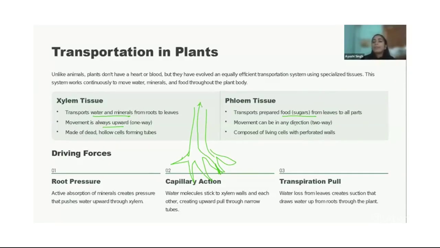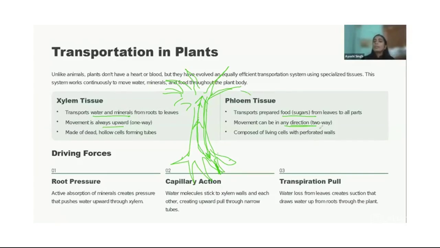But food can be transferred in both directions, because sometimes the food will be here. Imagine it is autumn and there is no leaf on your tree. Let's imagine a tree where all the leaves have fallen. At that time the food is stored in the roots and different other parts of the plant or tree, and it reaches different directions and branches and everywhere else when there is a requirement.